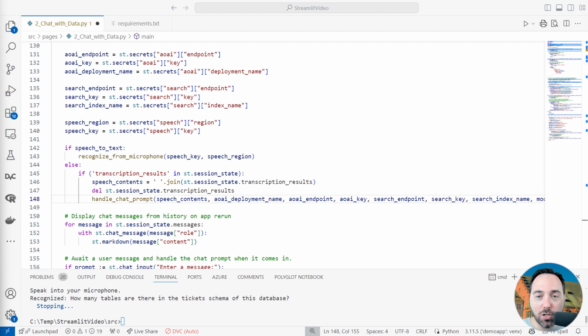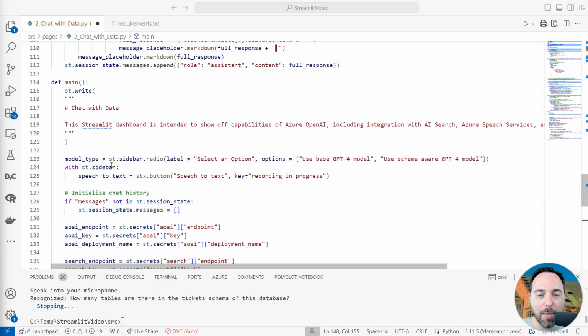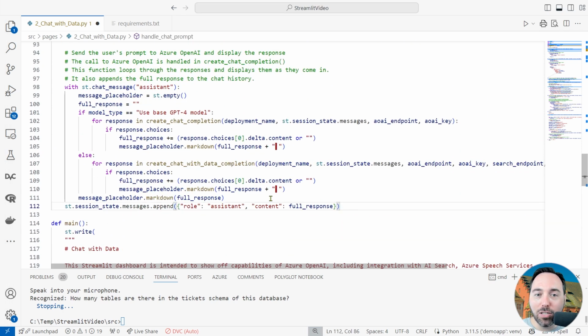Once I'm done with transcription results, I'll delete the variable from session state. That way, if I select one of the other page options, it doesn't keep resubmitting my request over and over. After that, I'll call handle chat prompt. The rest of my main function should remain the same, but I will need to change the recognize from microphone function a bit, as you may expect.